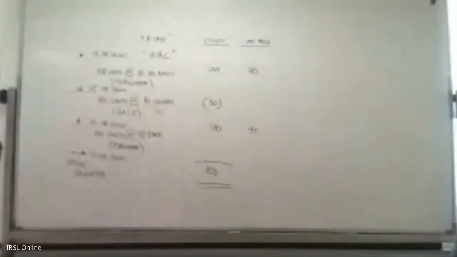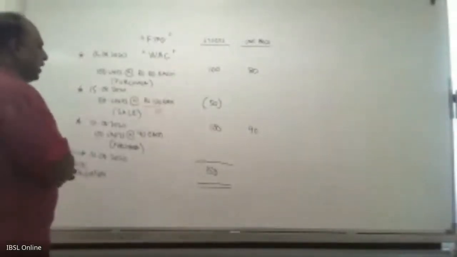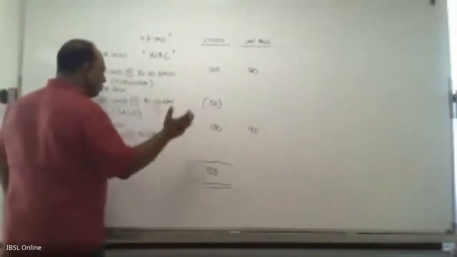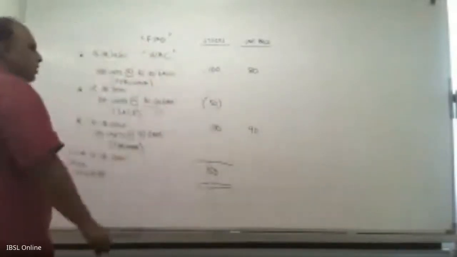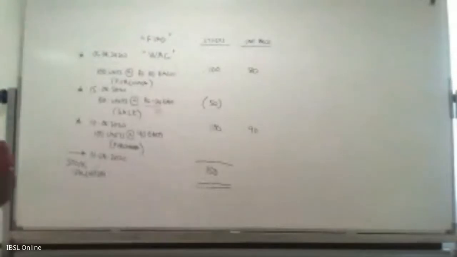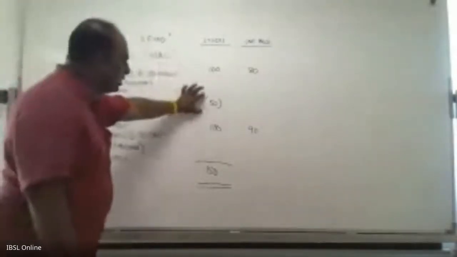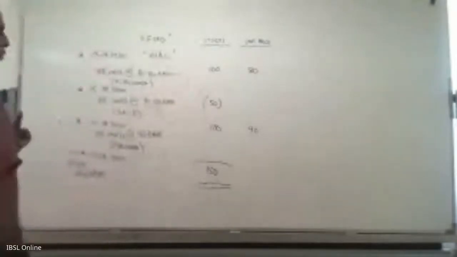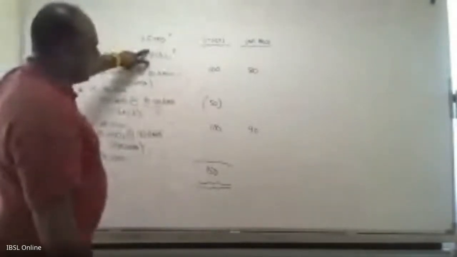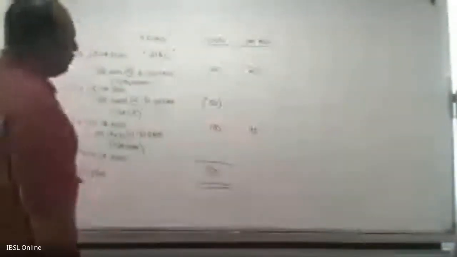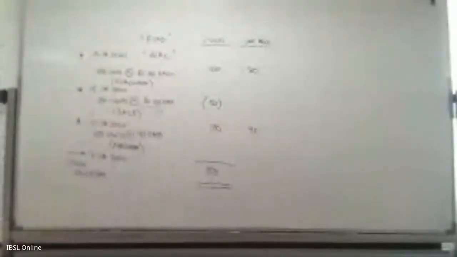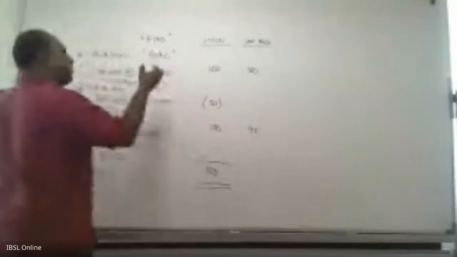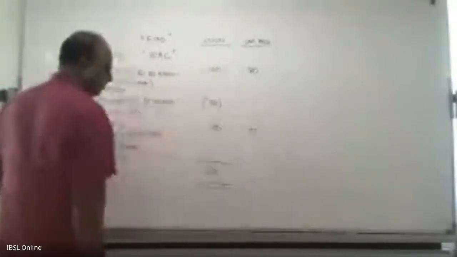So the problem here is, before we value the closing stocks, we need to identify the stocks that have moved out, the 50 units, at which rate this will move out. The problem here is, the 50 units can go out in two ways. One is known as the FIFO, the other one is known as the weighted average cost method. FIFO means we call it first in, first out. So the first set of units which came into the business has to go out first.